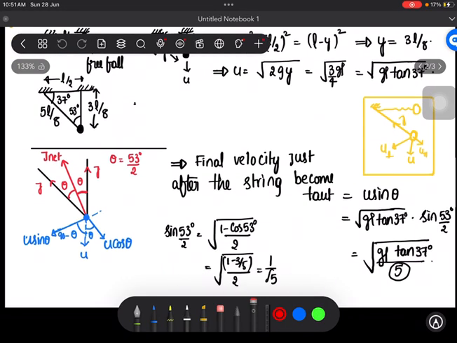Now, when the impulsive forces start acting on the bob, impulse will be generated in this direction, and impulse will be generated in this direction. By symmetry, the net impulse will be somewhere in between. This total angle is 53 degrees, so I can imagine this half angle is equal to 53 upon 2 degrees. Based on this angle theta, I am taking the components of u as u cos theta and u sin theta here. Before discussing what is going to happen here, I want to discuss a simple, similar case, and I will come back to this one.